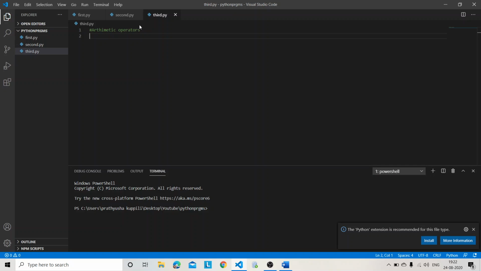Let me take one variable, x is equal to int of input of "enter a number". Why are we using int of? Because if we use only input, it always takes the value as a string. If we take int of input, then x will take only integer values. And y is equal to the same.